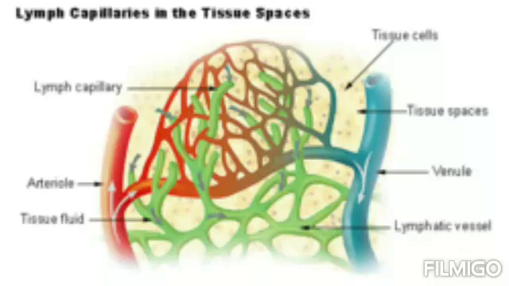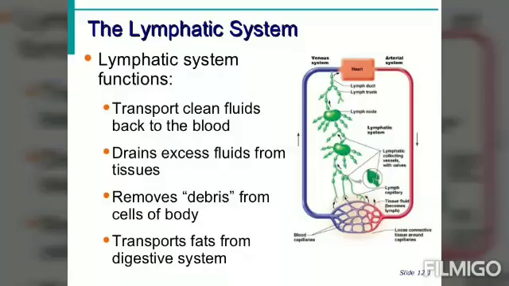Now what are the functions of lymph? The functions of the lymph: they help in absorption of the fat soluble vitamins and transportation of digested fat. That means after the fat has been digested, it will be transported through the lymph. It also helps to boost up our immune system by destroying various wastes. That means it will improve the immunity, and the dead cells, toxins, pathogens and cancer cells will all be destroyed.